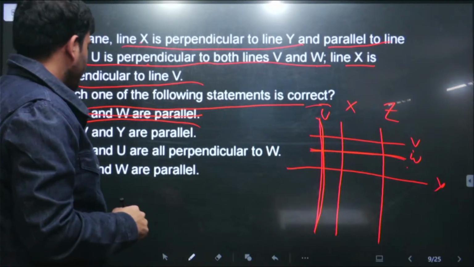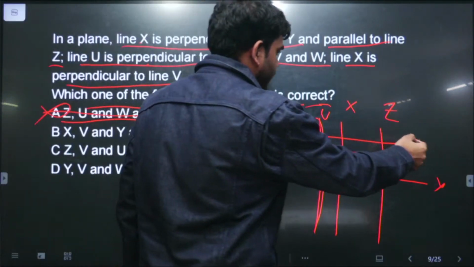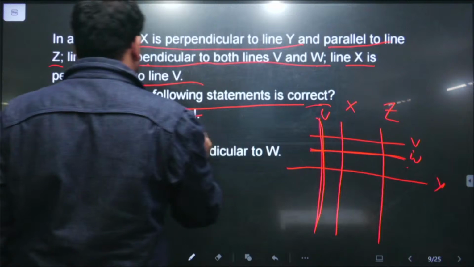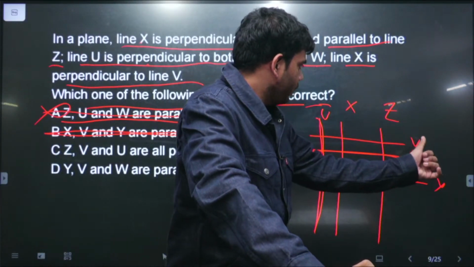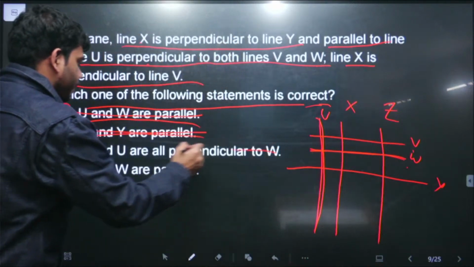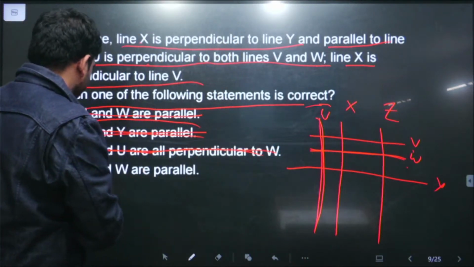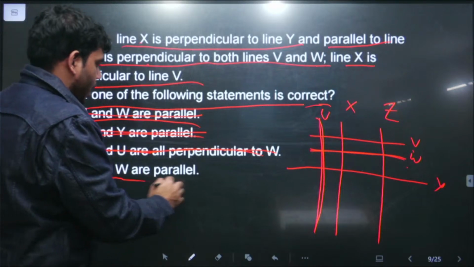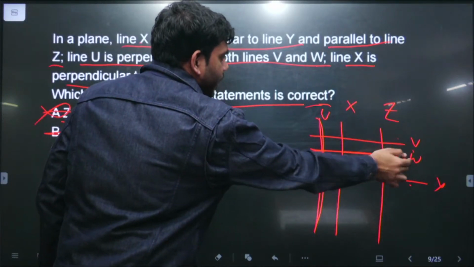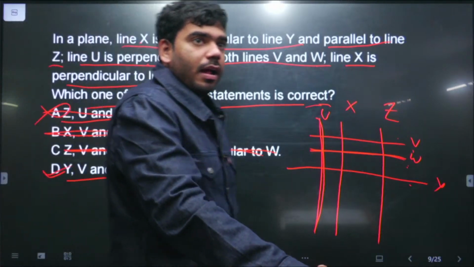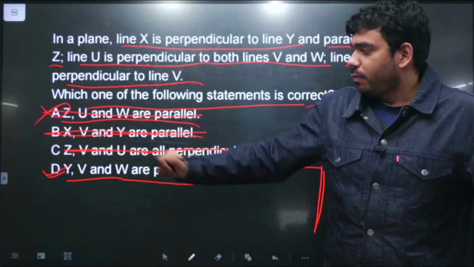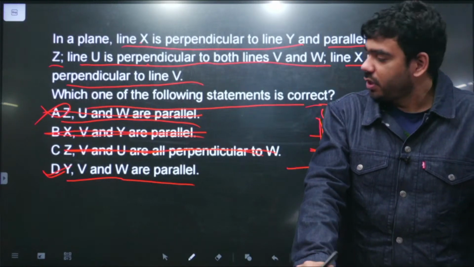X, V and Y are parallel. Since X and V are perpendicular, these are not parallel. Z, V and U is also not parallel. And Y, V and W are parallel. See, this is Y, this is V, this is W. All the three lines are parallel, so it is absolutely correct. All the three lines Y, V and W are parallel over here. So option D is correct.